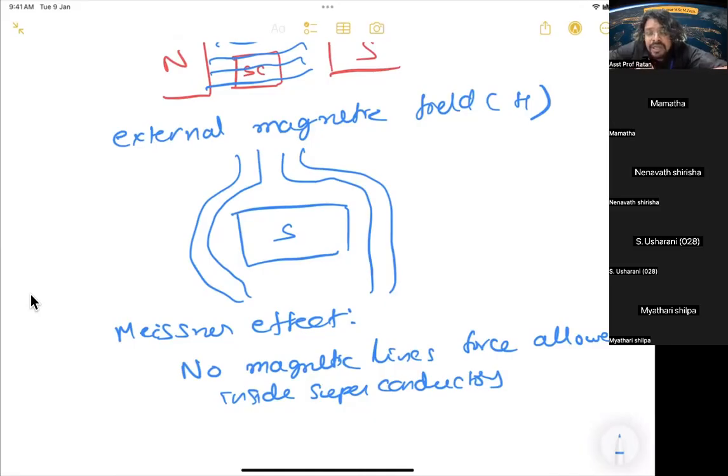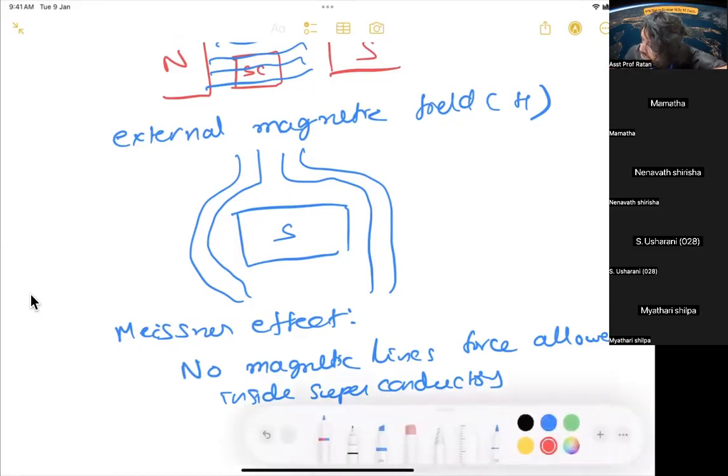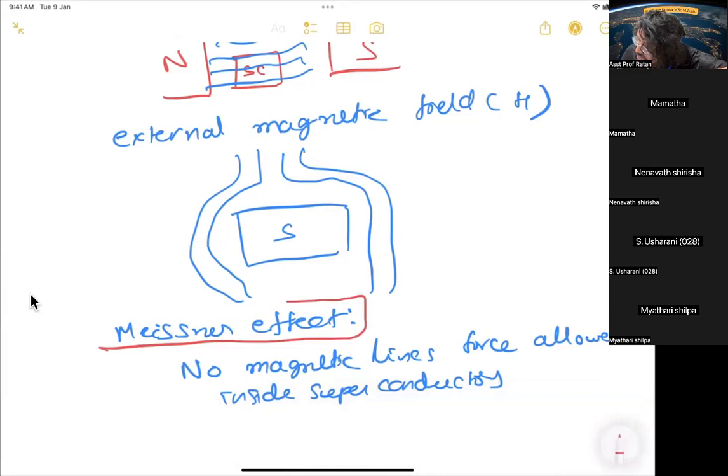In a superconductor, in addition to zero resistance, it also doesn't allow any magnetic lines of force to pass through it. So it repels all the magnetic field, not letting it pass through. That is called the Meissner effect. So this is a very important effect.